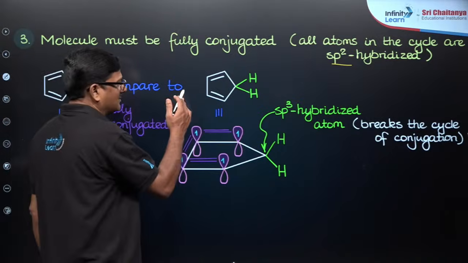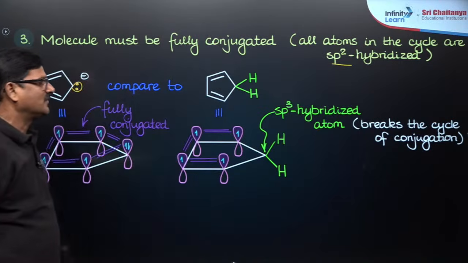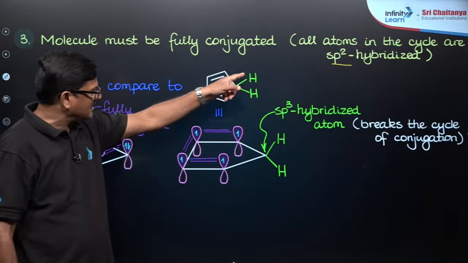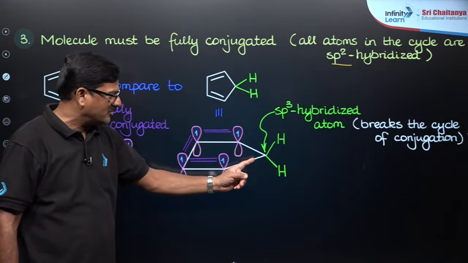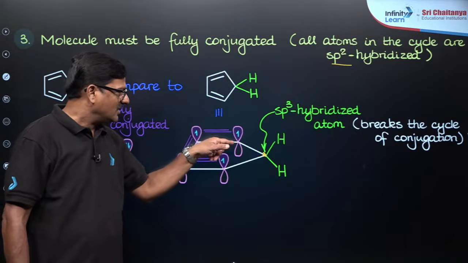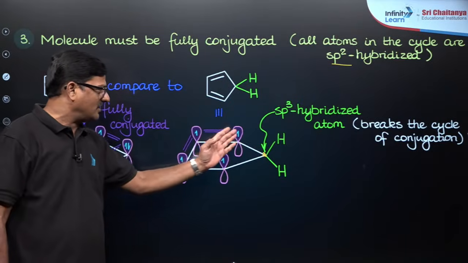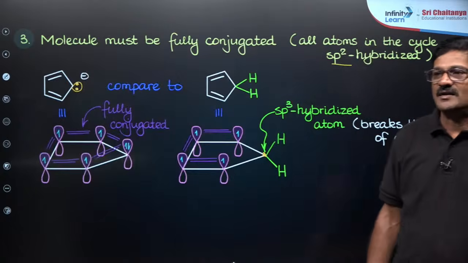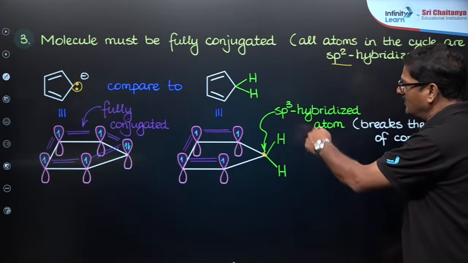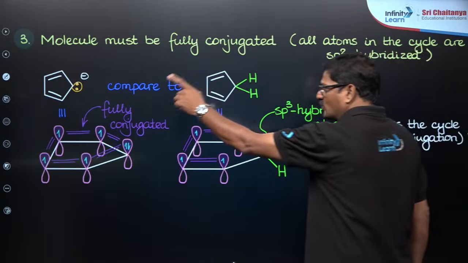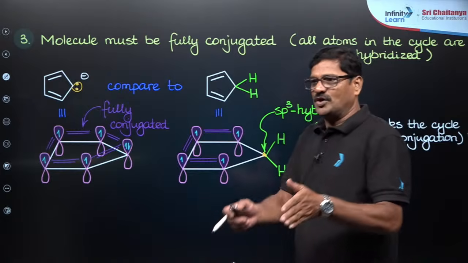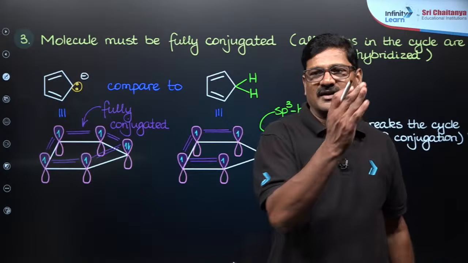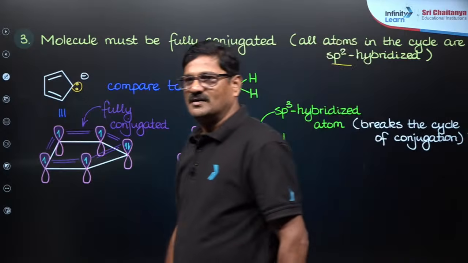So if you compare this with cyclopentadiene, because of this green color hydrogen, the carbon is sp3 hybridized, it is going to be tetrahedral. Here conjugation is there, but here conjugation is not there, which breaks the cycle of the aromatic system, and it is going to be non-aromatic, and this one is going to be aromatic. So you have to compare whether it is an aromatic system or a non-aromatic system, right?